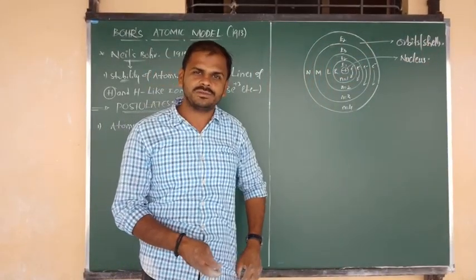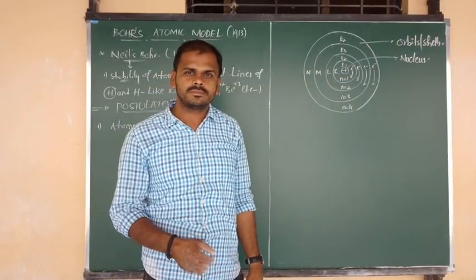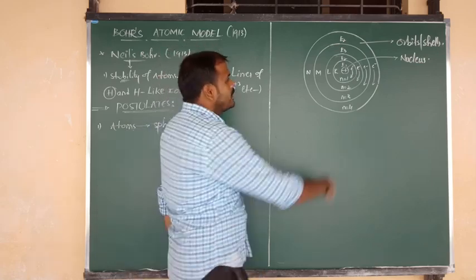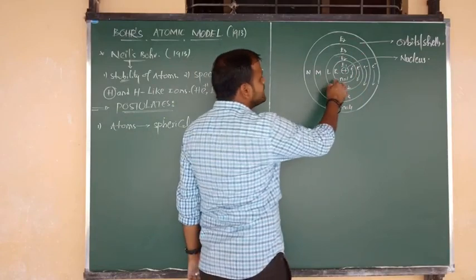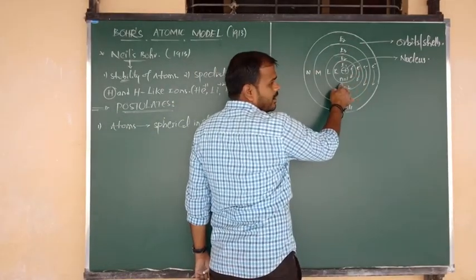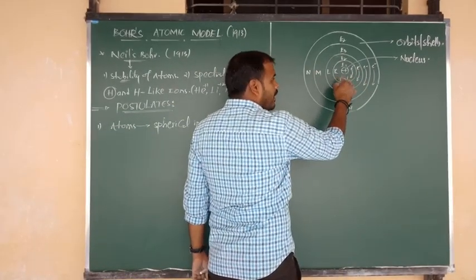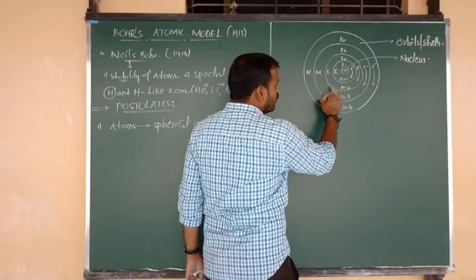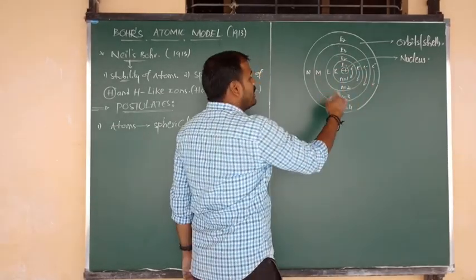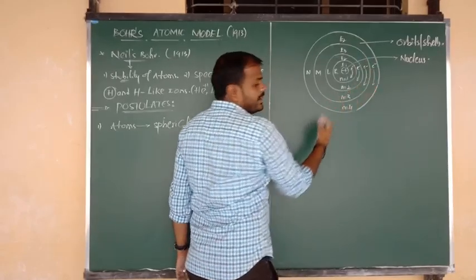And after that, according to Niels Bohr, around the nucleus a number of circular paths are there. This is circular path number 1, or we can say orbit number 1, and this is circular path number 2, orbit number 2. Circular path number 3, orbit number 3.